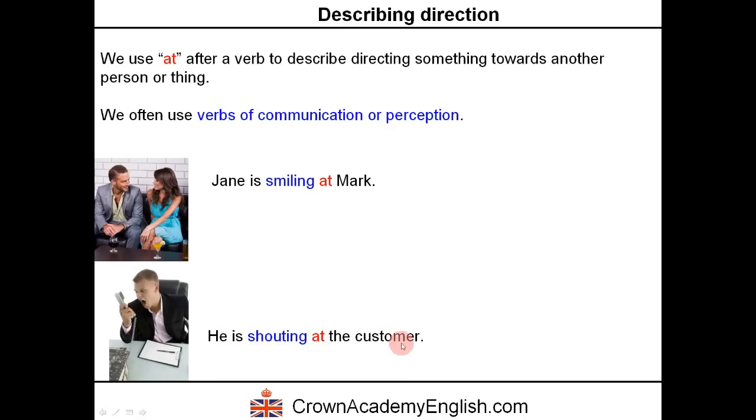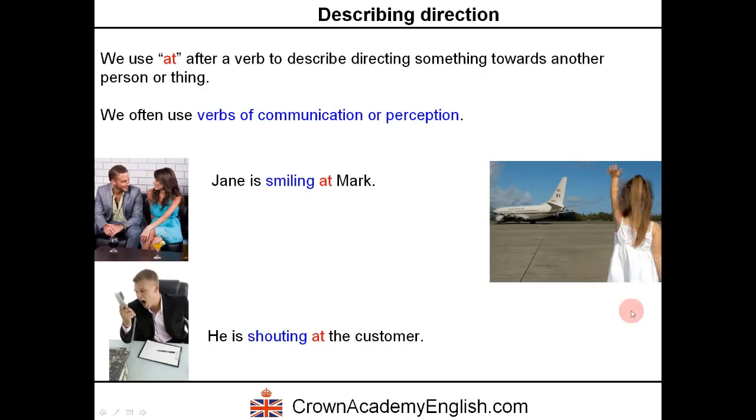He is shouting at the customer. He is shouting at. So towards in the direction of the customer. So that obviously the customer is on the other end of the line. He's on the phone. And Jane is smiling in the direction of Mark. Okay, towards Mark. But we don't say smiling to. We don't say shout to the customer. We say shouting at the customer.